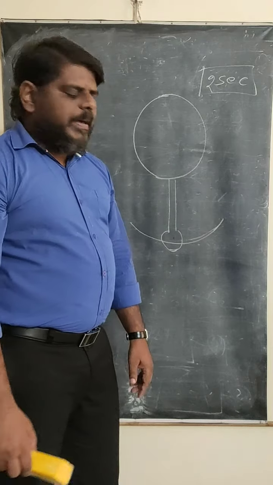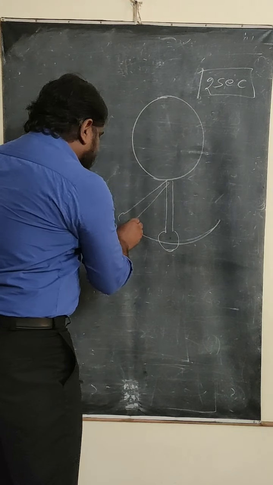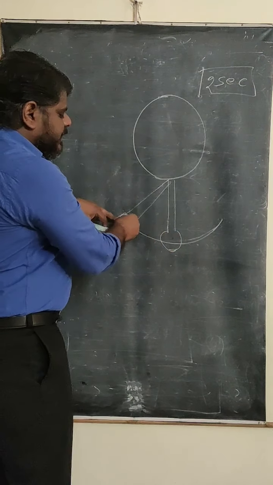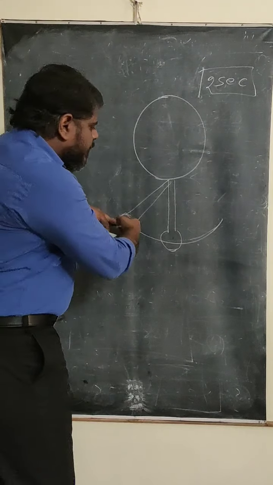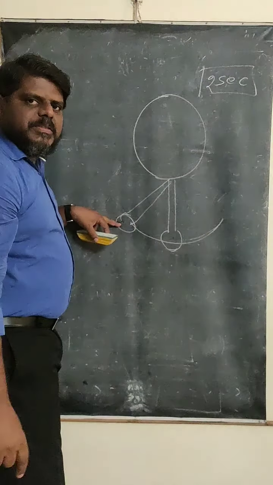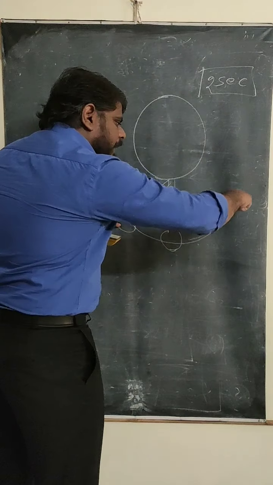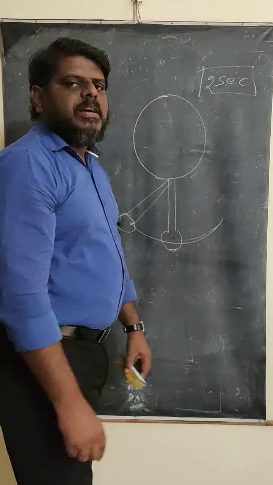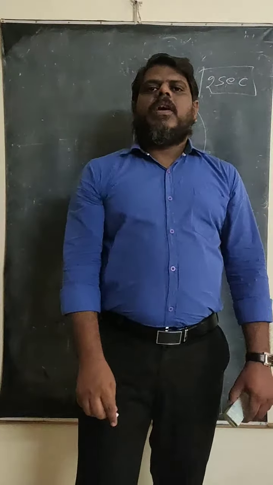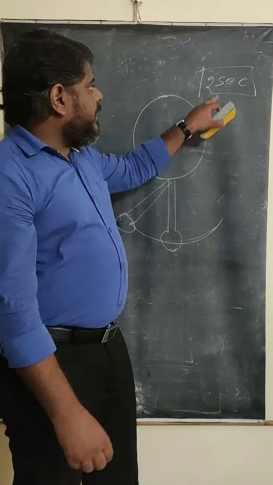What is the meaning of time period? If the pendulum is at this position, you pull it to this side and leave it from here. It goes to the other side and comes back to this side. That means one oscillation. Going back and coming to the same position is the second oscillation, and so on. How much time it takes for one oscillation is called the time period. So the time period is 2 seconds.